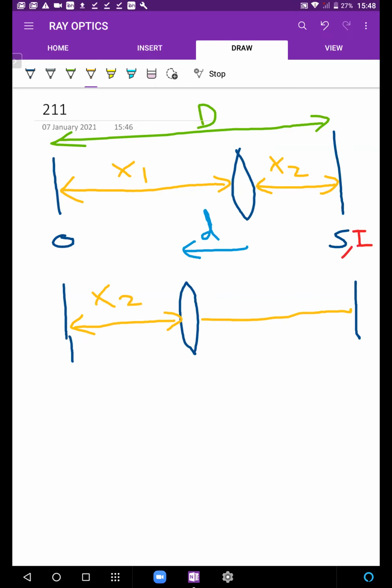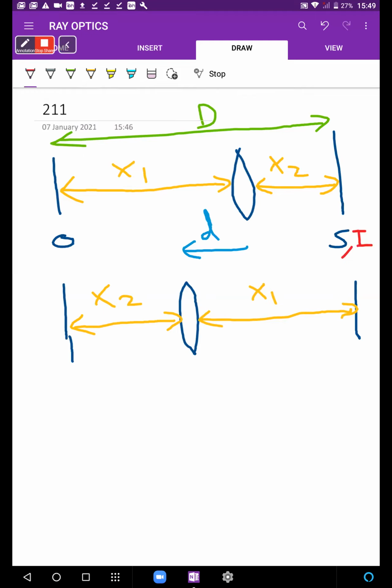Alright, so these are the two positions for which a bright, properly focused image can be formed on the screen. Understood? अगर एक orientation में x1 and x2 are the distances, in another orientation x2 and x1 will be the distances. Got it? Okay, now what do I do with this? है ना, क्या करना है इसके साथ?